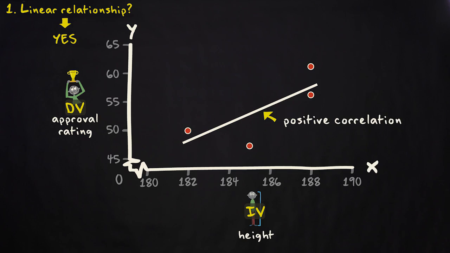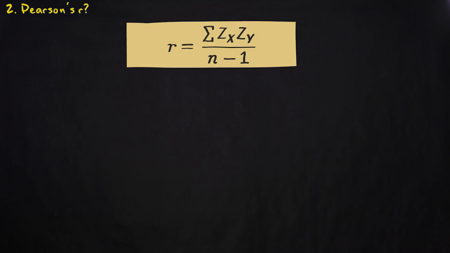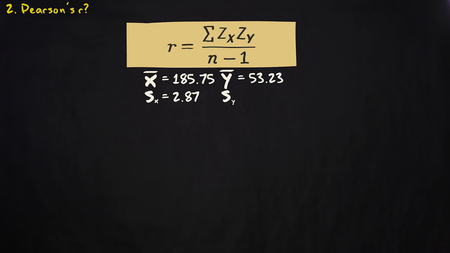The second question is what the value of Pearson's R is. To compute Pearson's R, we need this formula. To start with, we need to compute all the z-scores of both our independent and our dependent variable. To do that, we need the means and standard deviations of these variables. I assume that you know how to compute them, so I will just give them to you. The mean of the independent variable height is 185.75 centimeters, and the standard deviation is 2.87 centimeters. The mean approval rating, the dependent variable in the study, is 53.23, and the standard deviation is 6.12.